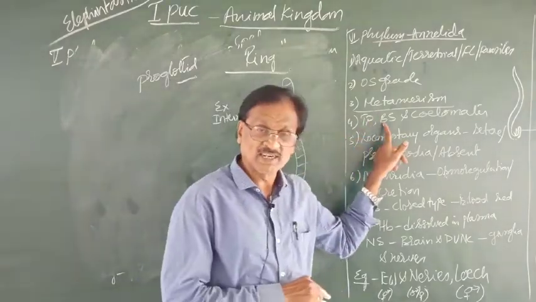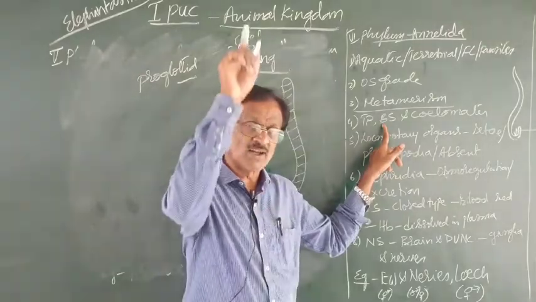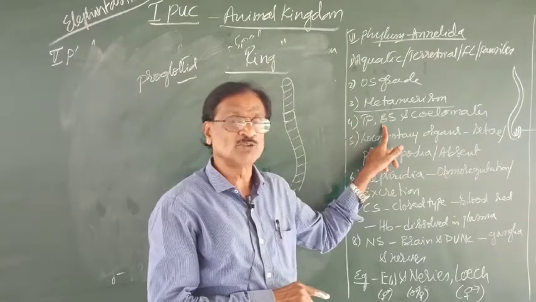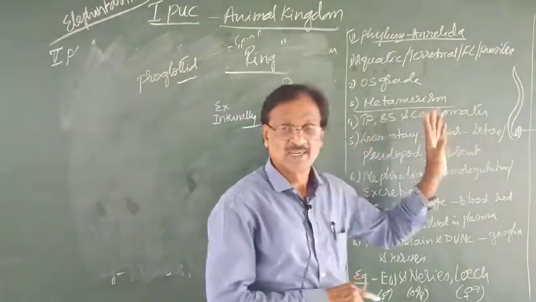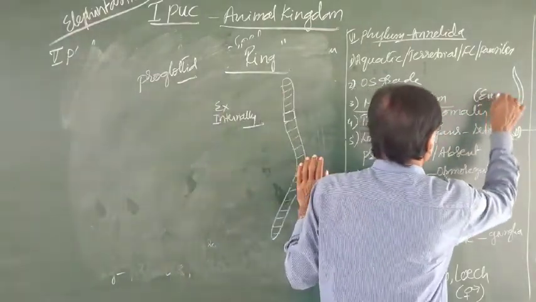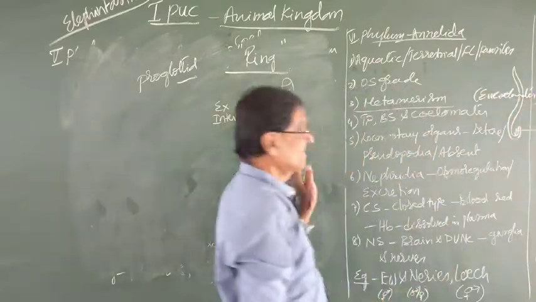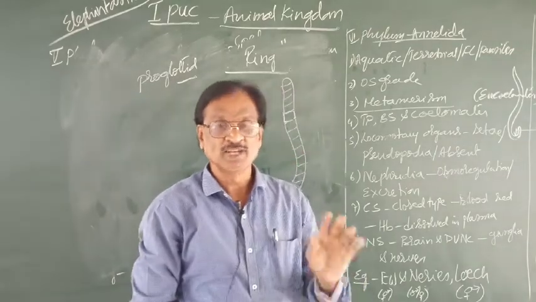And then bilateral symmetry. That is, if the body is cut all along the antero-posterior axis, we are going to get 2 equal halves. And then these are the eucoelomates, particularly eucoelomates. What do you mean by eucoelomates? Presence of coelom, then the animal is called coelomate.